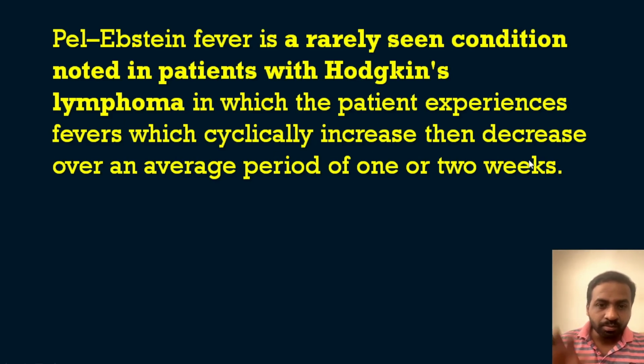This is the important point: the cyclical increase and then decrease. First it will increase, then it will decrease. That cycle will continue for an average period of 1 or 2 weeks, and this is termed Pel-Ebstein fever.